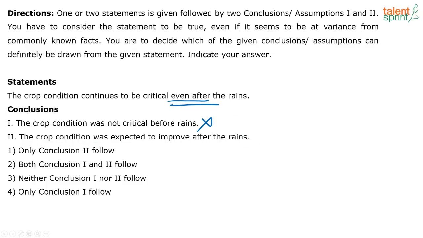See, what are they saying? They are saying that even after it has rained so much, the crop condition is still critical. So that means before the rains also it was critical. Even after the rains it is critical, what does that mean? Basically we would have expected that it would improve, but it has not improved till now. So here the second conclusion only follows, right? The crop condition was expected to improve after the rains, but it has not improved. Yeah, it still remains critical. That is what they are saying in the statement. So the correct answer here will be only conclusion 2 follows. That is option 1.